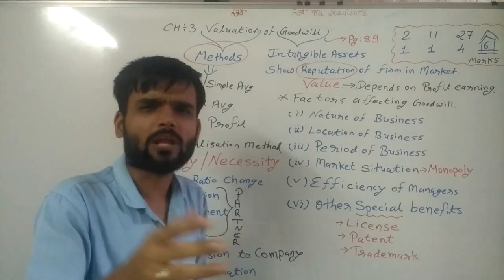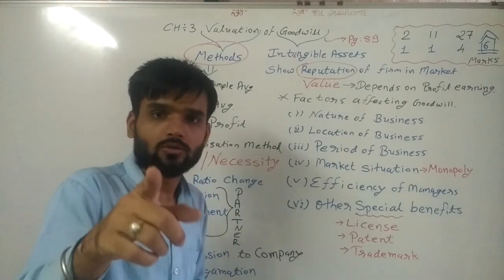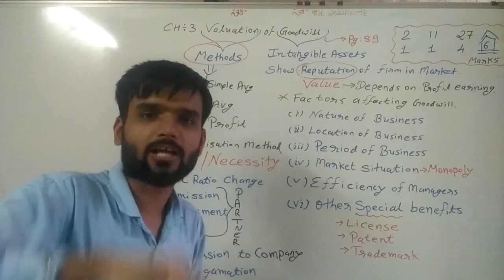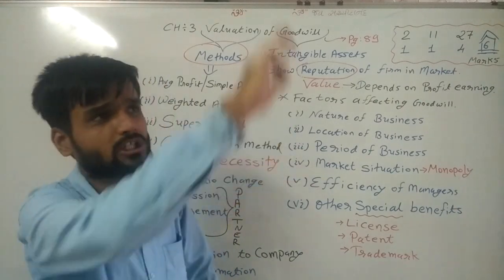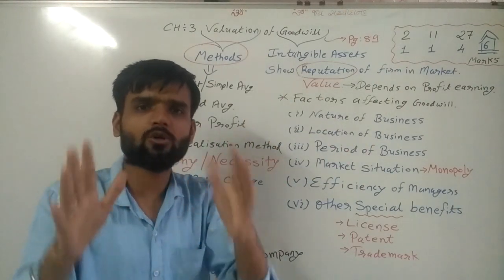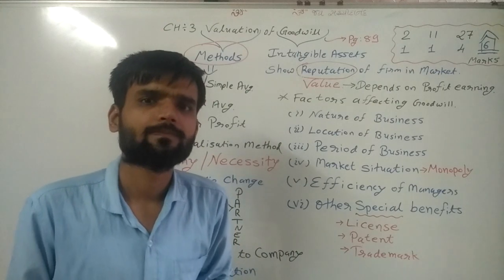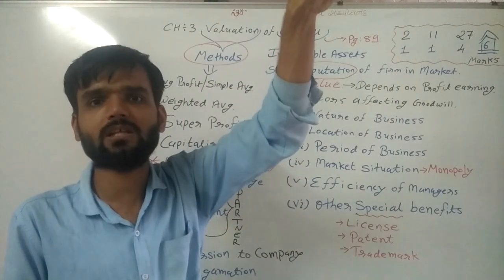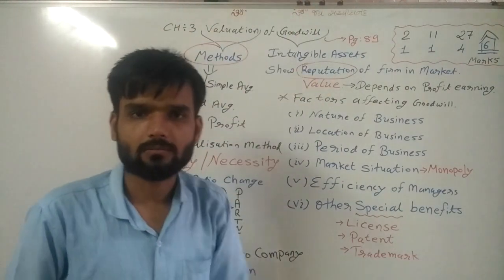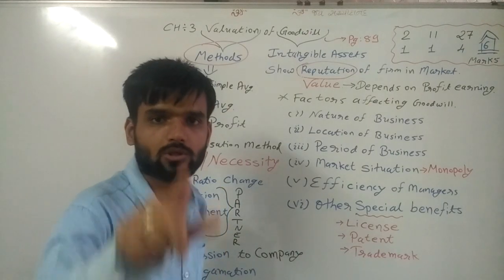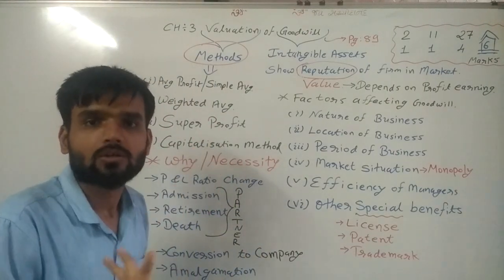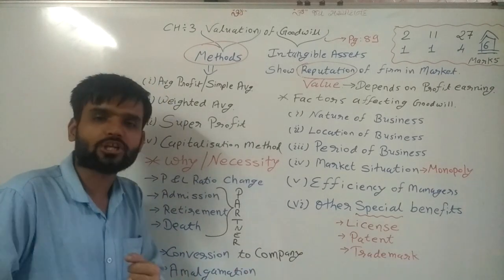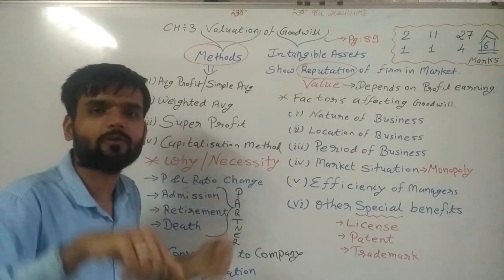The value of the canteen may be 2 lakh rupees, but he can say, no, this canteen's value is 10 lakh rupees. 8 lakh rupees is the goodwill because all the students are coming here and purchasing goods. That is my reputation, so he charges 8 lakh rupees extra. So why is goodwill calculation required? What is the necessity?